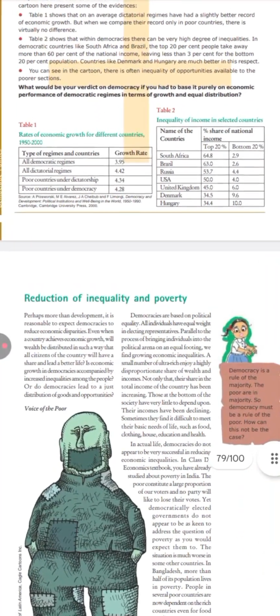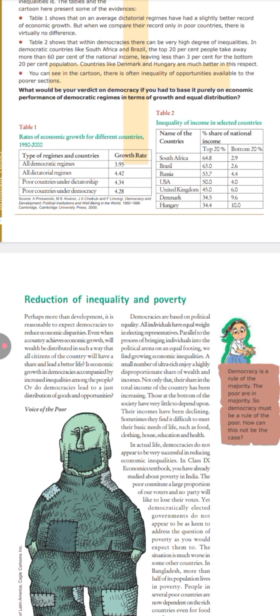Reduction of inequality and poverty. Yes, poverty. See, in a democratic government, you will say, ma'am, most of the people are poor and all. Yes, that is cribbing. Yes, that is true. But then when the reforms are the same for everybody, why not utilize the reforms? It is in a democratic form of government that we see inequality and poverty is reduced. Room or opportunity is there to reduce.